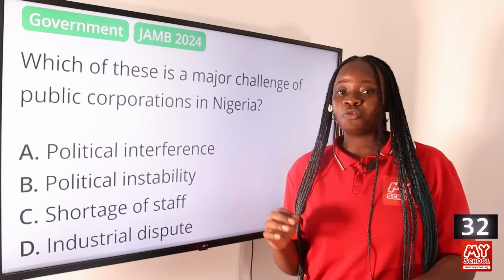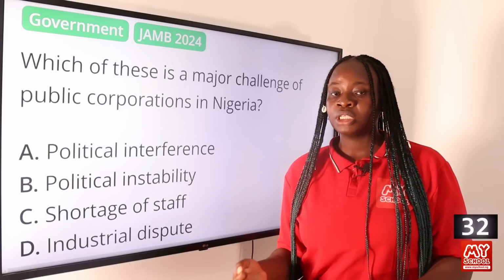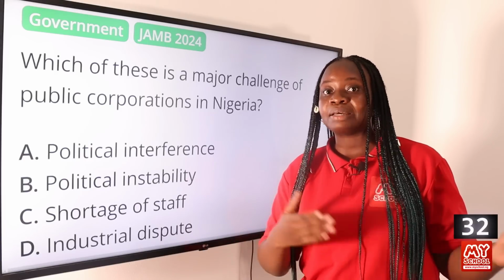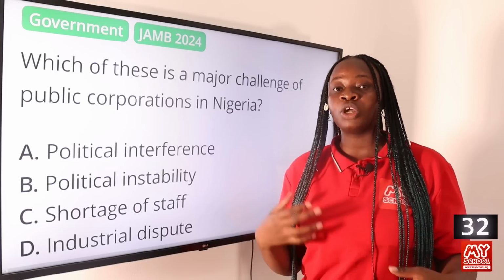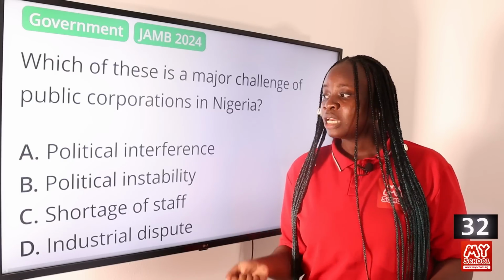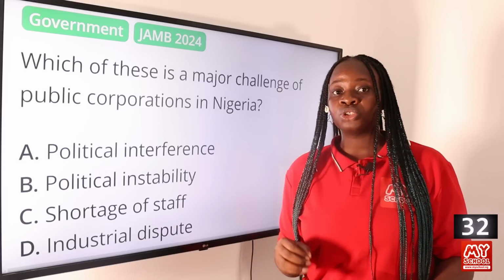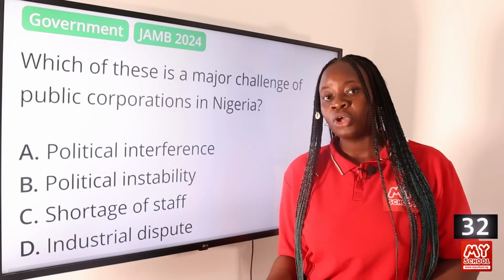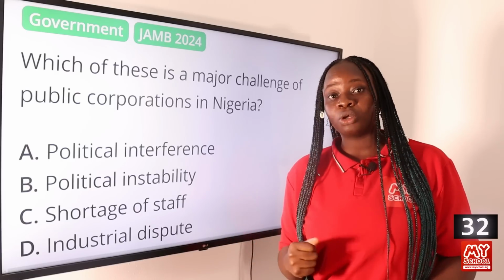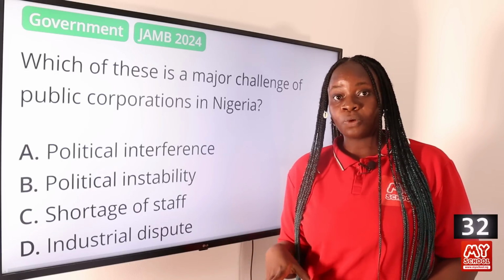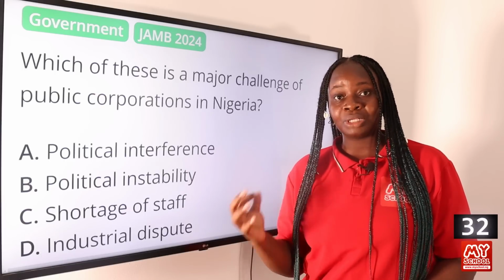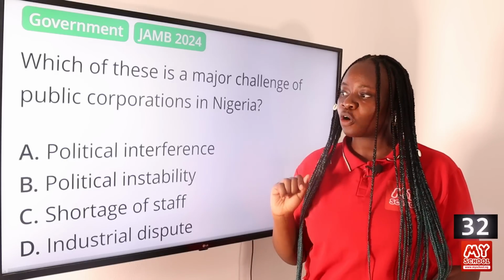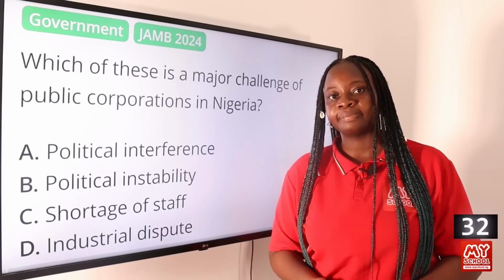But a lot of times, the government interferes in the activities of public corporations. They do this by enforcing a lot of regulations on these corporations, which prevents them from competing in the market. When they are not able to compete in the market, they are not able to provide quality services for the citizens. As a result, public corporations do not earn a lot of profit that they can put back into the corporation to provide more services to the citizens. There are also a lot of issues of corruption and misuse of funds in the public corporation as a result of these regulations imposed by the government. So political interference is the major challenge in public corporations. Option A is the answer to this question.